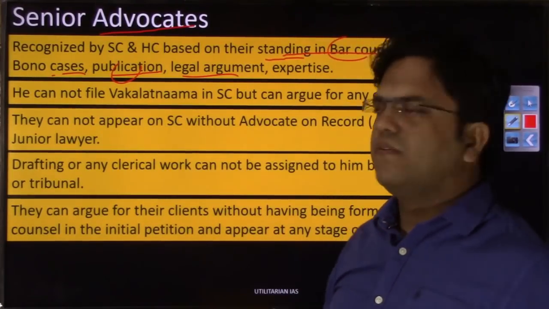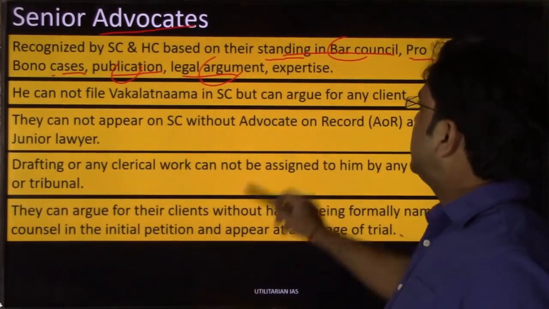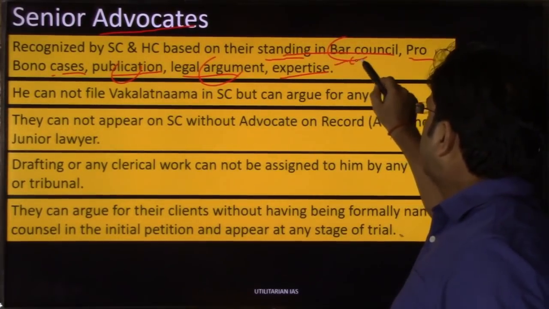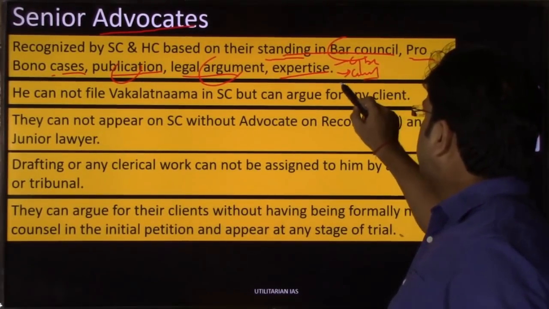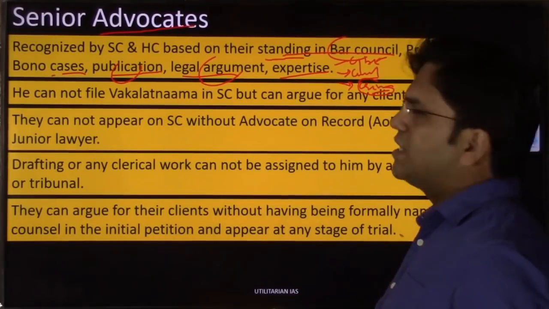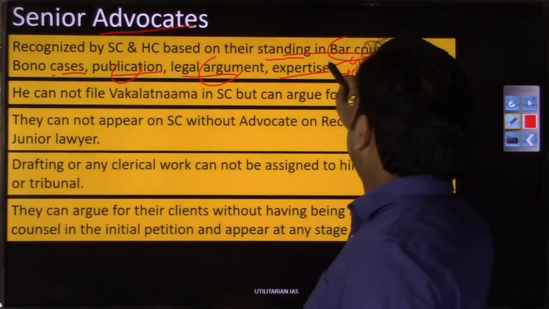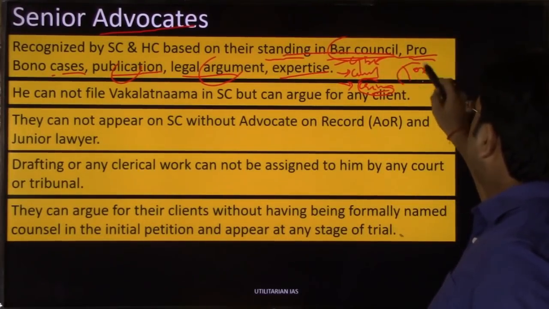So what is the level of legal argument you have been presenting so far? What is the expertise? Whether you have expertise in cyber security, in civil law, or in criminal jurisprudence, right? So what expertise do you hold? On the basis of all these things, there are 100 marks, with 20, 20, 20 allotted across the criteria.